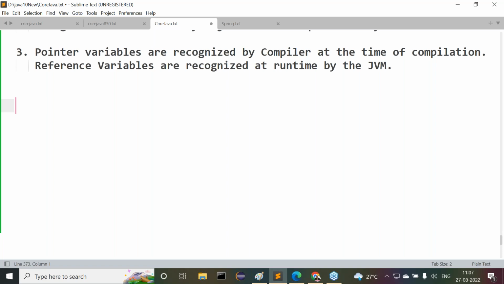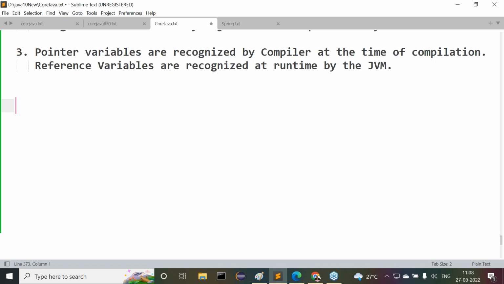Point number two, preprocessor is required in C and C++, whereas preprocessor is not required in Java. Point number three, C and C++ are platform dependent programming languages, whereas Java is a platform independent programming language. Next one is, pointer variables exist in C and C++, whereas pointer variables do not exist in Java.